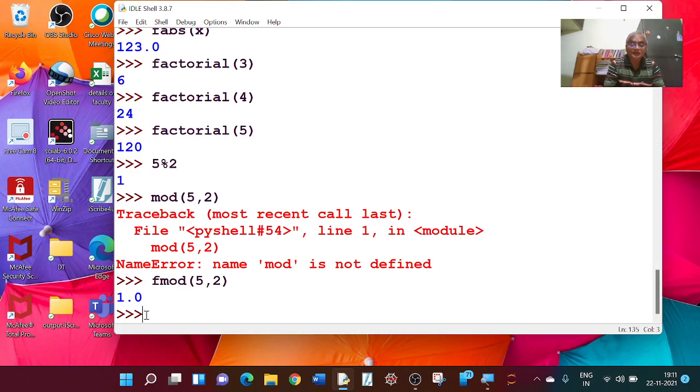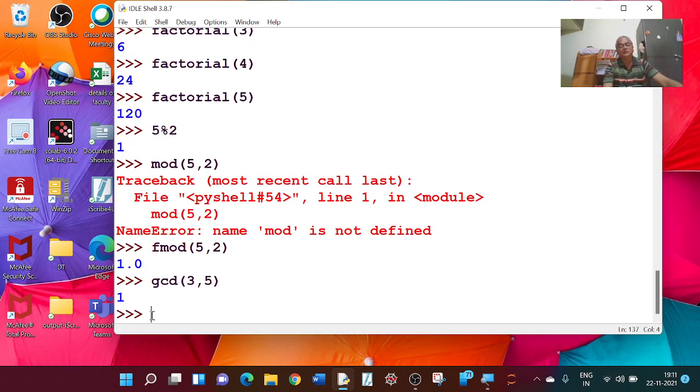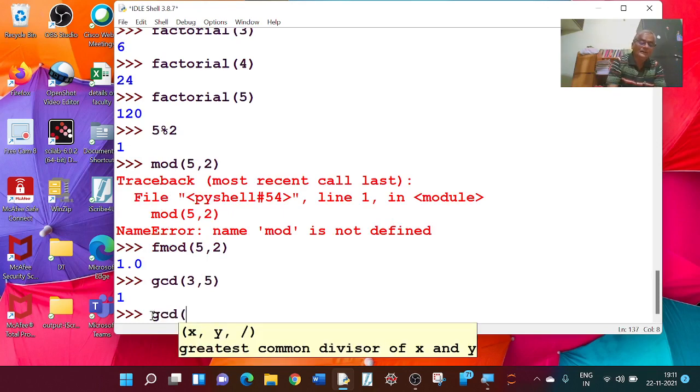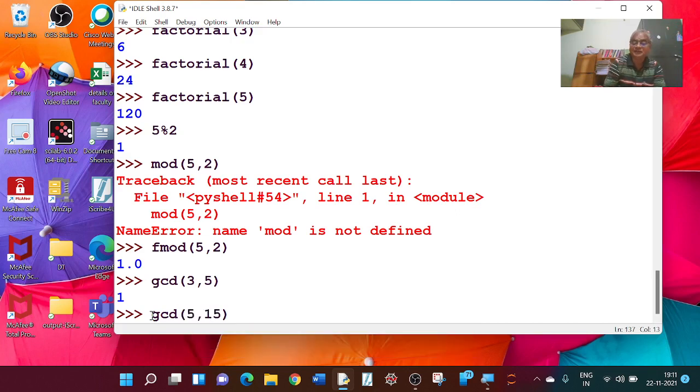Next I will go for another command, GCD, the greatest common divisor of 3 and 5. No common divisor, only 1 is the common divisor here. This is equal to 1. If I write GCD of 5 comma 15, 5 is the GCD here.